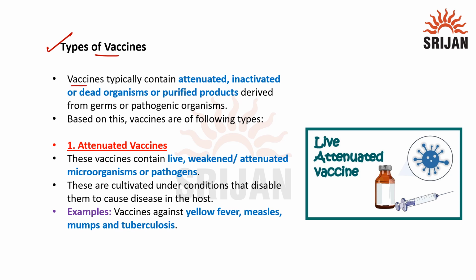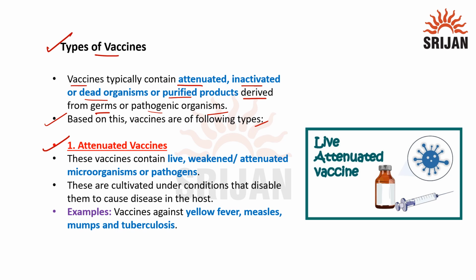Vaccines typically contain attenuated, inactivated or dead organisms or purified products. So what is attenuate? Attenuate simply means to make something weaker. The purified products are derived from the germs or pathogenic organisms. Based on this, vaccines are of the following types. The first one is the attenuated vaccines, where attenuated simply means to make something weaker.